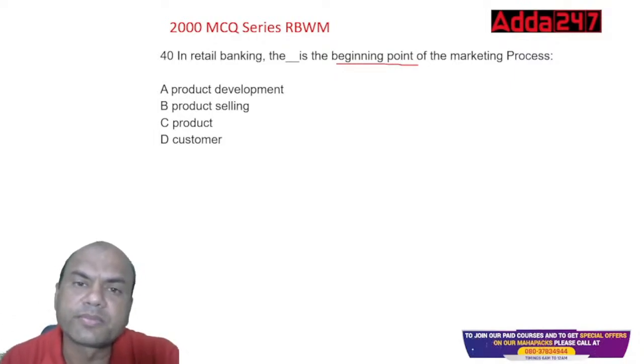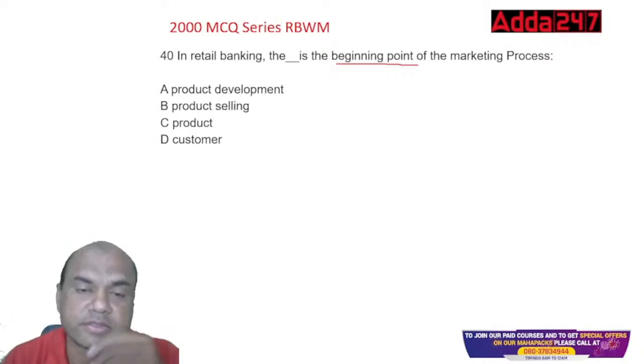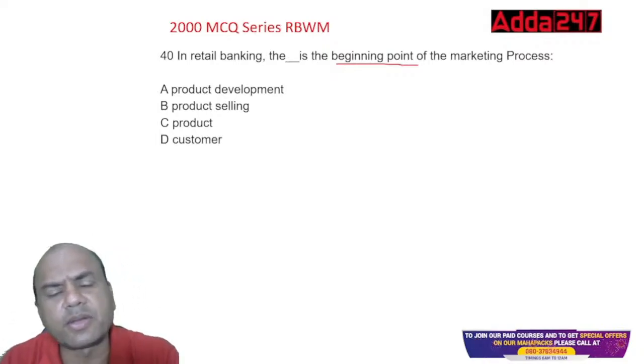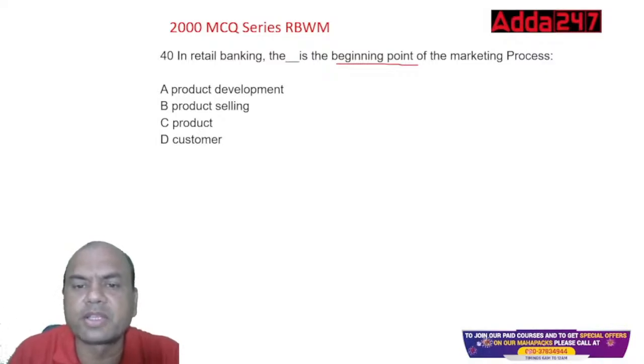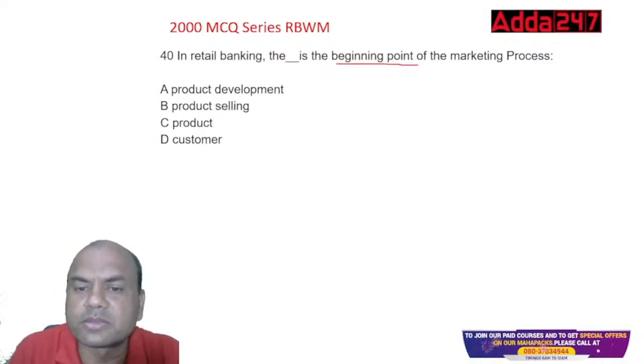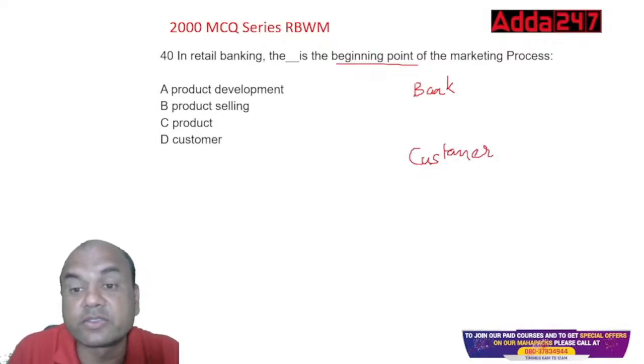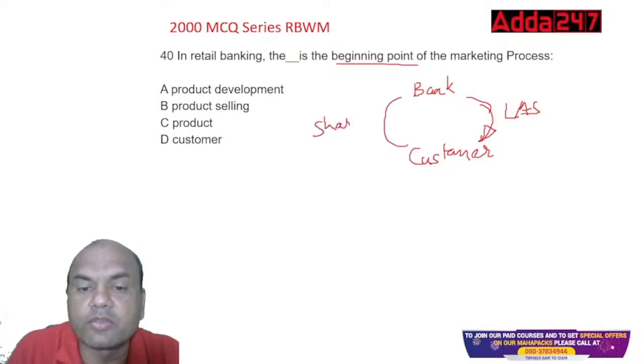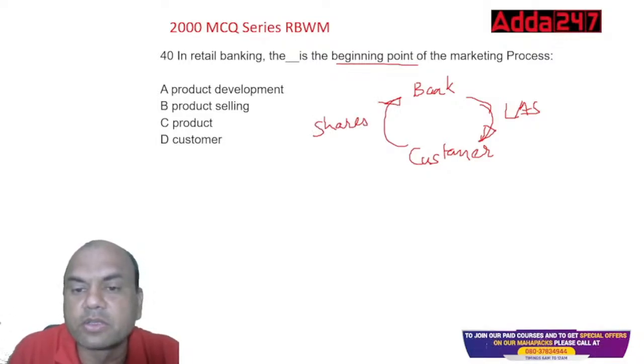Now you require a loan against securities, LAS, which is one of the important products. You have many shares with you, and you want to keep those shares as collateral with the bank, and the bank gives the loan on these shares.